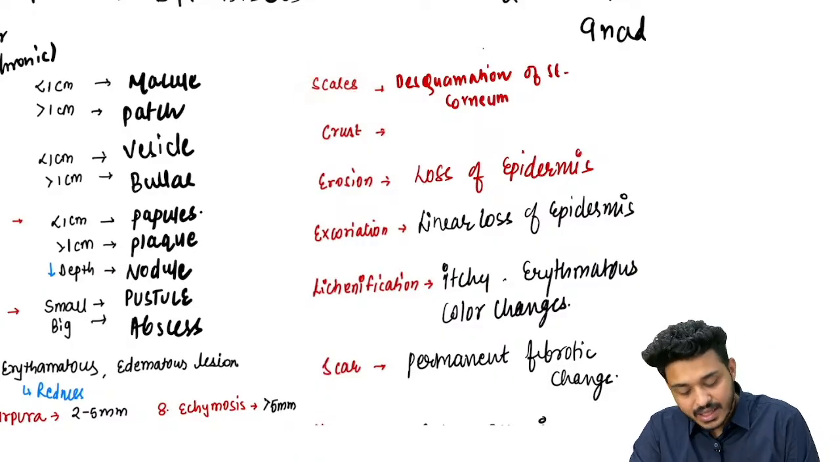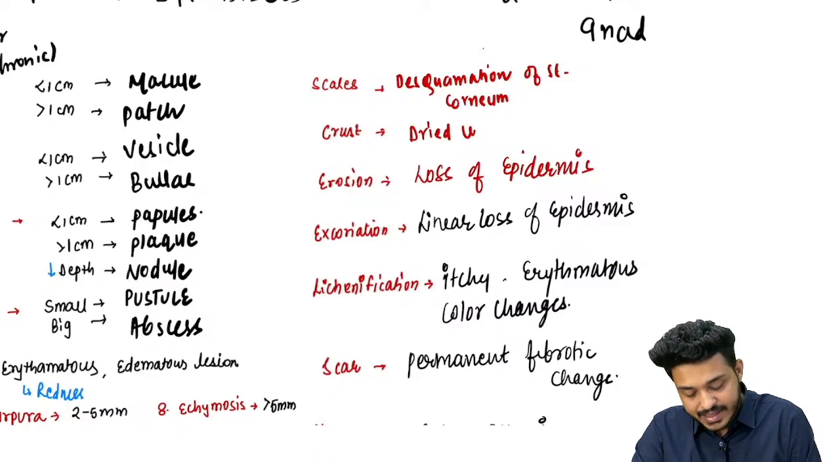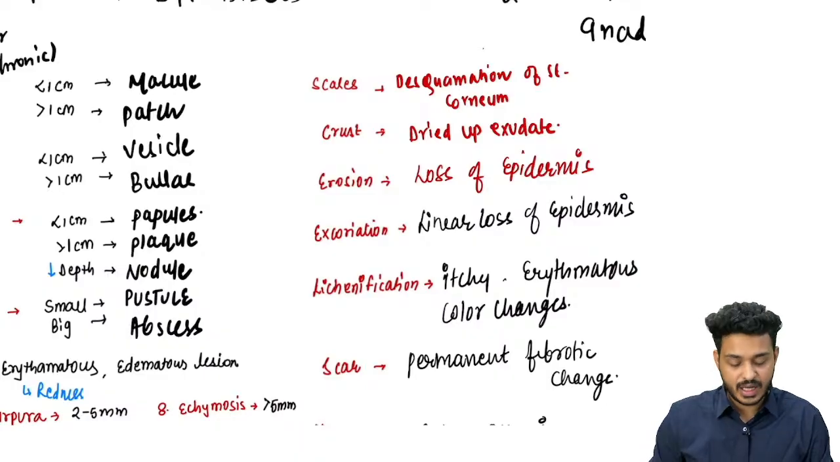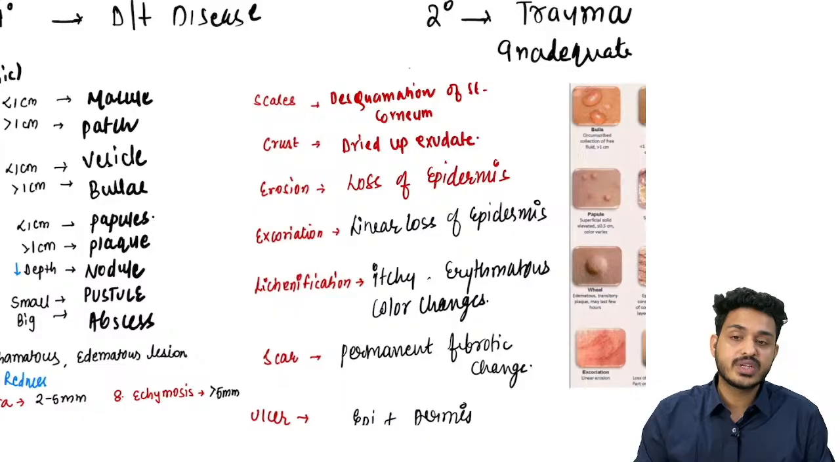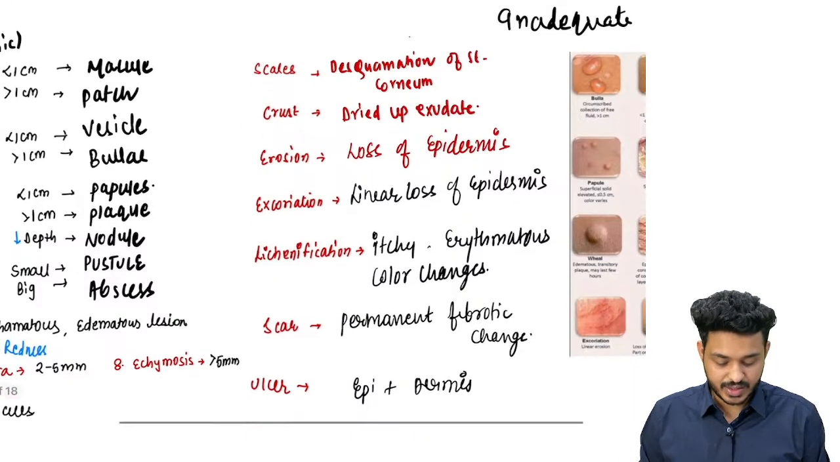What is crusting? Whenever any substance comes up, blood is coming, pus is coming, dried up exudate is known as what, crust, right. Honey colored crust is seen in, try to answer. So wherever any pus comes out and dries up, this is known as crusting. This is known as crusting, right.